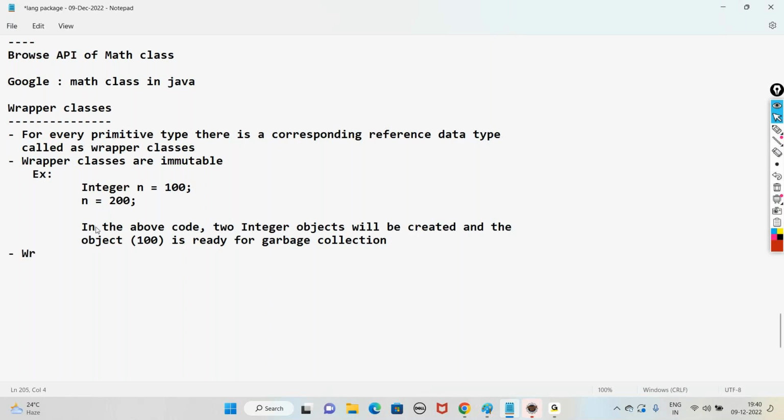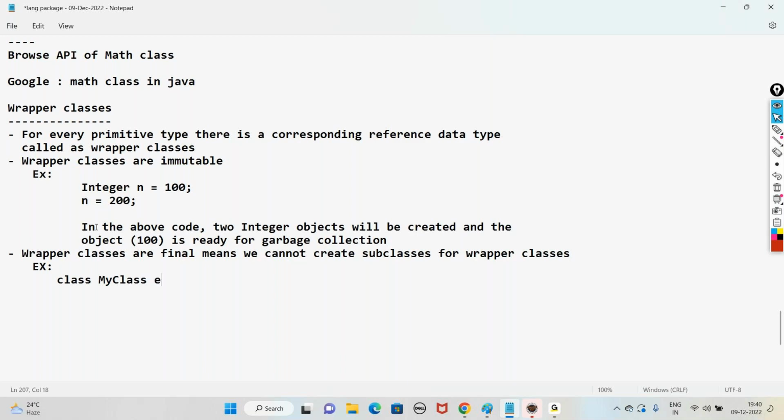One more point about wrapper classes: wrapper classes are final. Means we cannot create subclasses for wrapper classes. Like for example, if we say class MyClass extends Integer, it will give an error, because Integer is a final class.